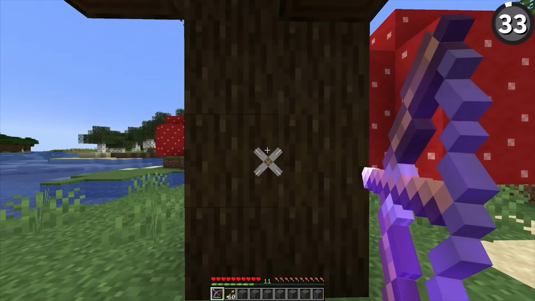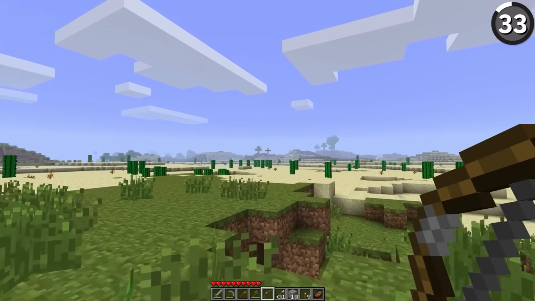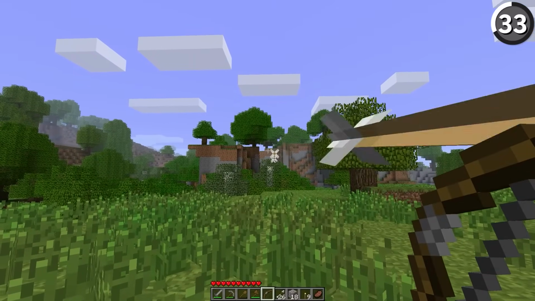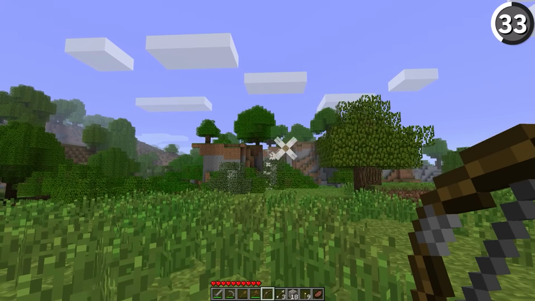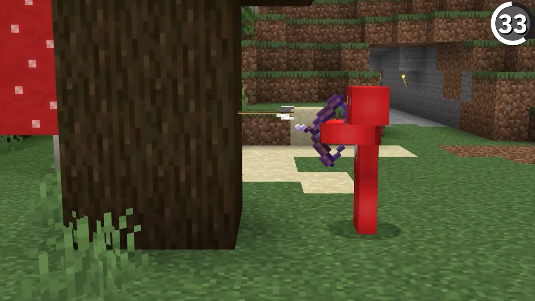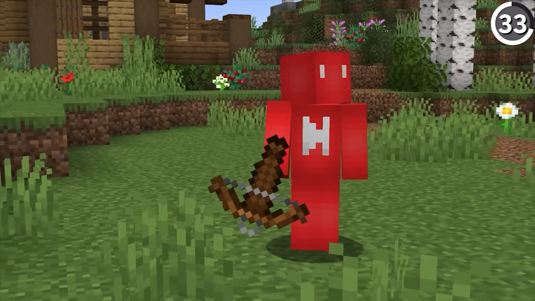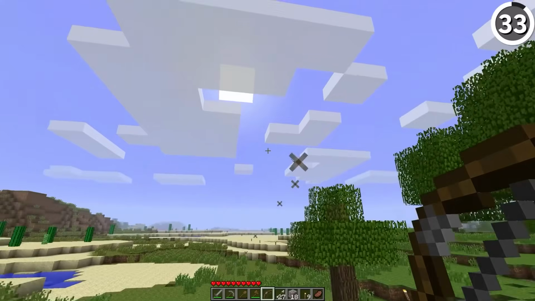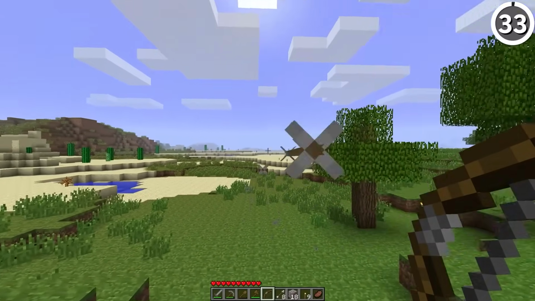Arrows haven't just gotten cheaper, they've also gotten slower. Since back in beta 1.8, it was possible that if you held down the right click with a bow in your hand, you could actually spam fire out arrows like this. Which I'm not gonna lie, that is pretty satisfying, but I can definitely see why this changed. And it's funny to think that crossbows were the one that got the quick charge enchantment when it seems like our bows were quick charging just fine on their own before the enchantment was added.